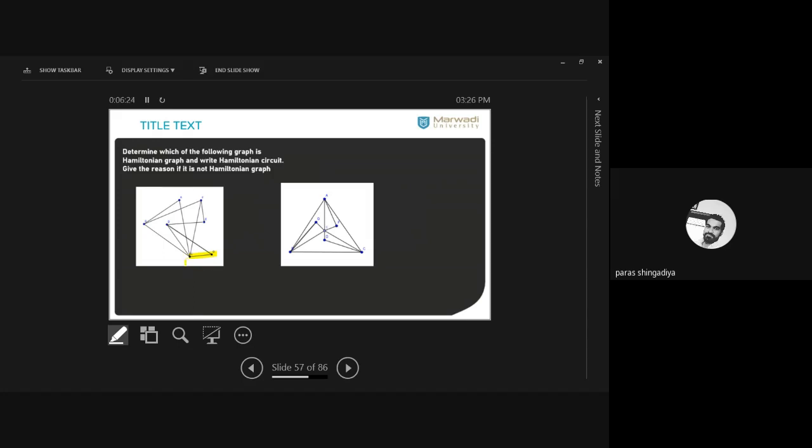Those who say the first one is a Hamiltonian graph should also mention the cycle. Okay, in the group, just type A, B, C, D, and so on, your route.